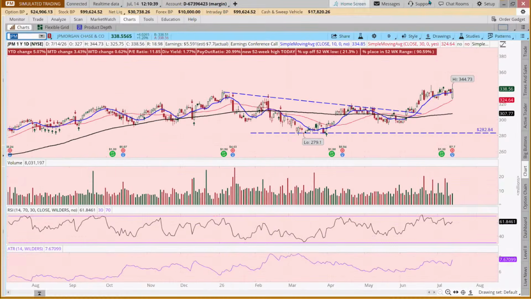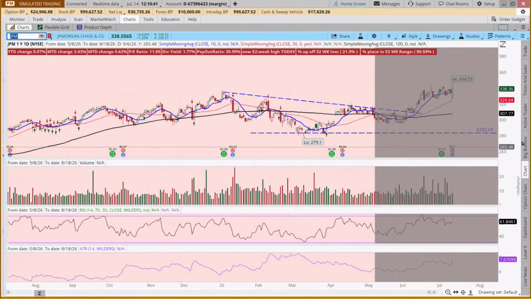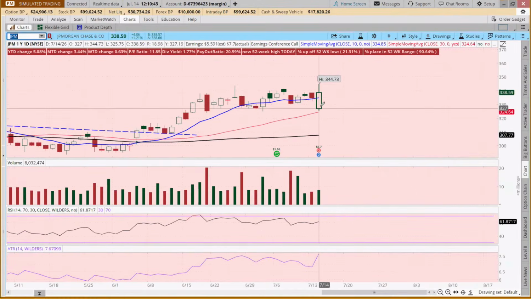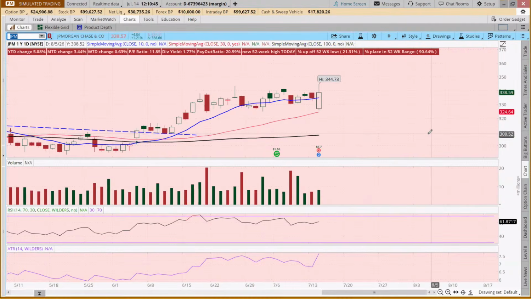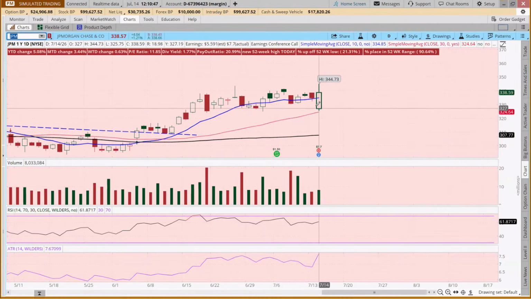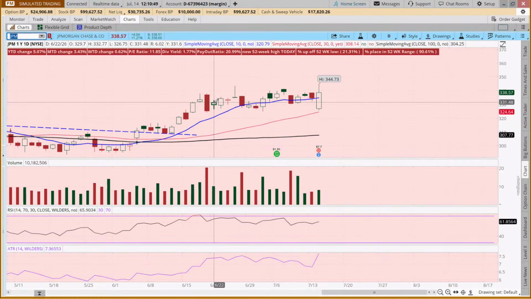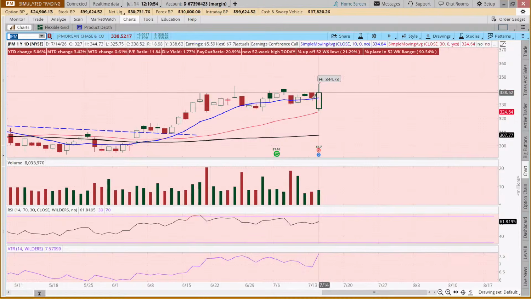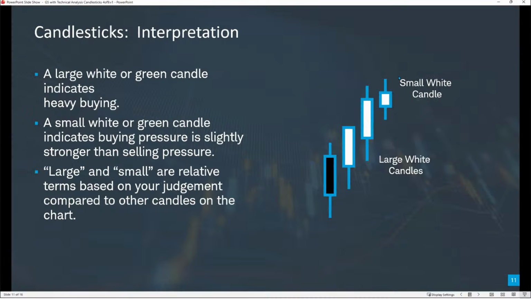But when we look at JP Morgan and we look at the last several days, would we call this a big candle? Yeah, we would. And would we call this a small candle? Yes, small candle. And these candles have other characteristics, and we'll get more into that in a minute. But the bigger the candle, the bigger the either buying pressure when it's bullish or selling pressure when it's bearish.